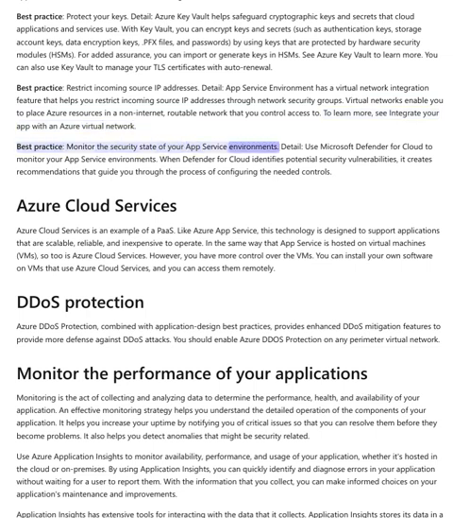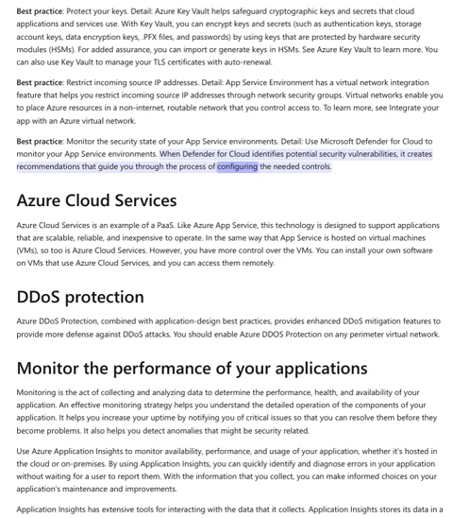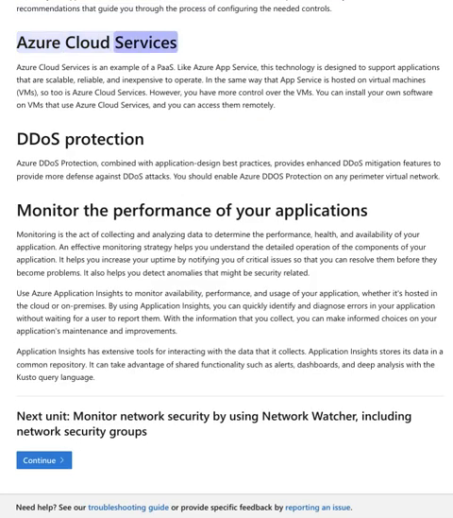Best practice: monitor the security state of your App Service Environments. Detail: use Microsoft Defender for Cloud to monitor your App Service Environments. When Defender for Cloud identifies potential security vulnerabilities, it creates recommendations that guide you through the process of configuring the needed controls.